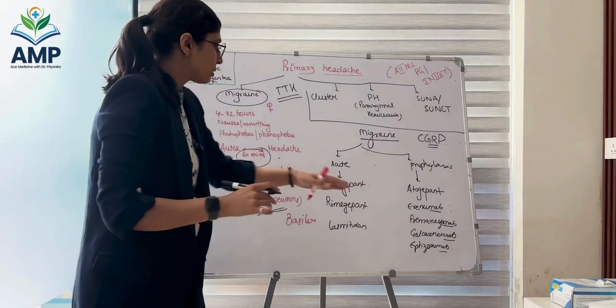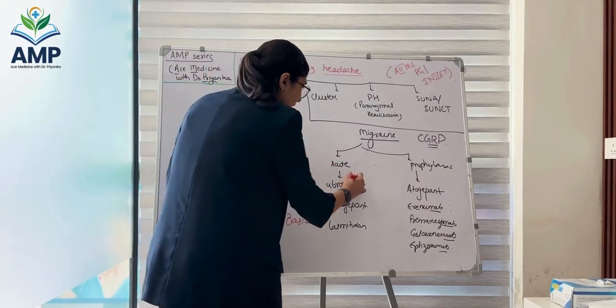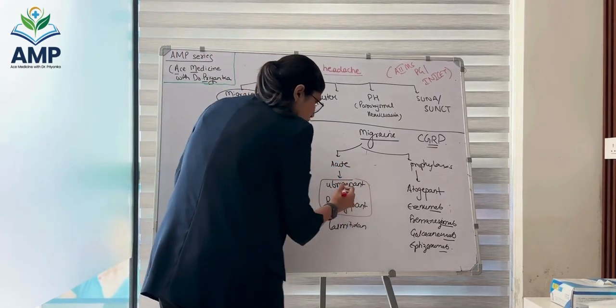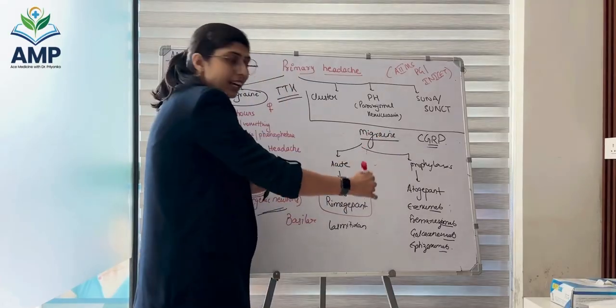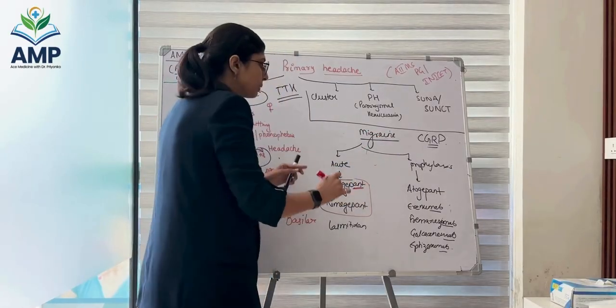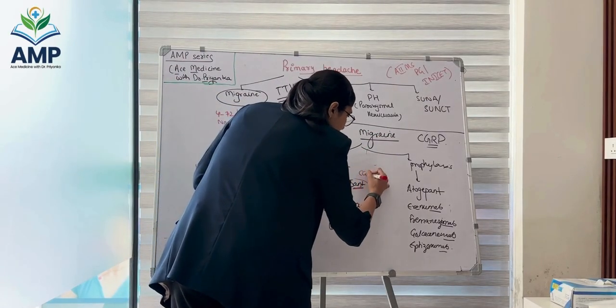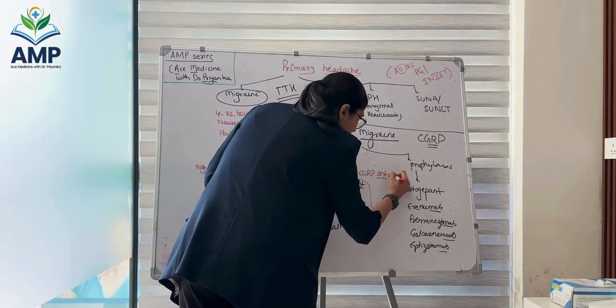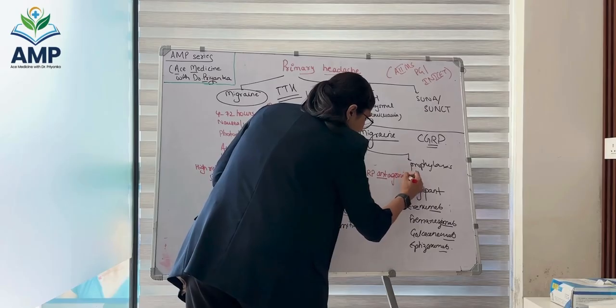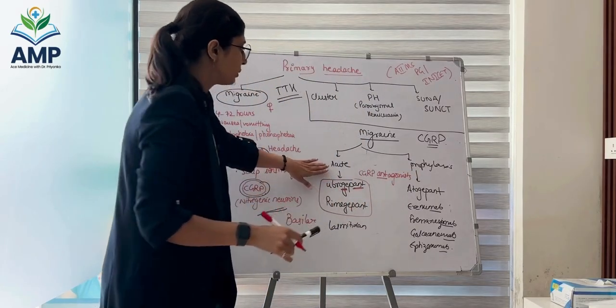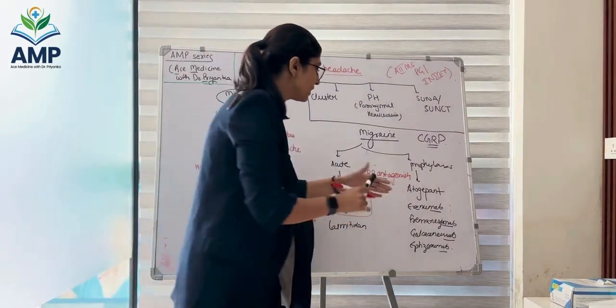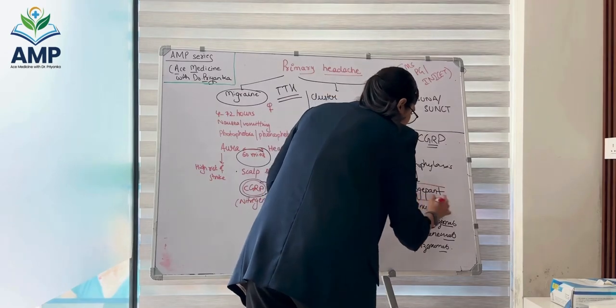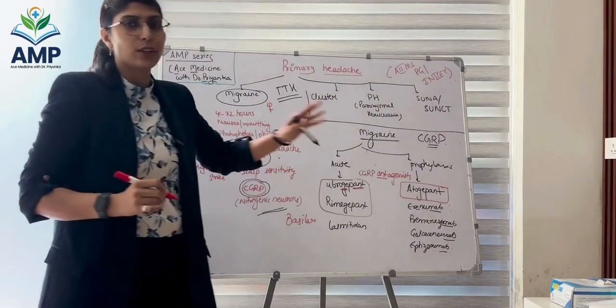So from this, it must be very clear to you that GPANTs, G for CGRP and PANT for antagonist, all the GPANTs are CGRP antagonists. So there are two CGRP antagonists that can be used for acute attack, and there is one CGRP antagonist that can be used for prophylaxis, Atogepant.